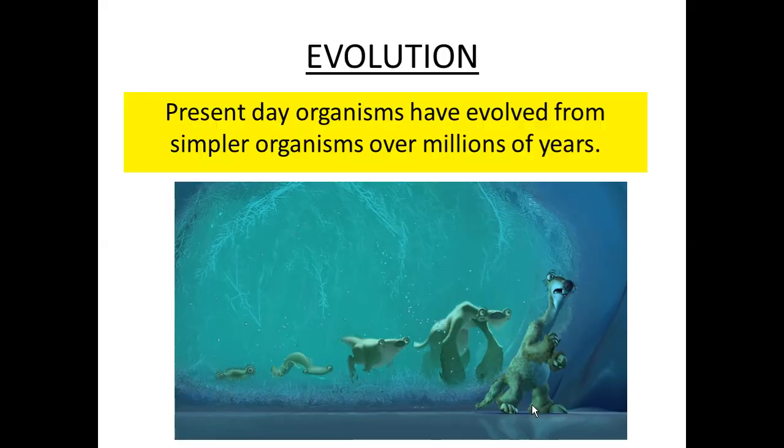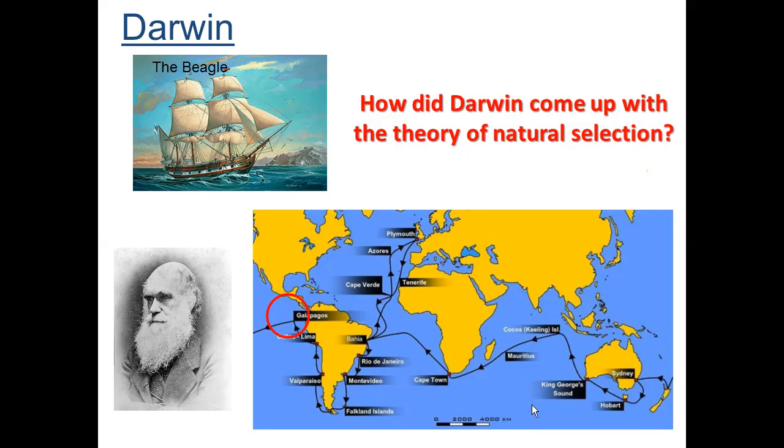And last lesson we studied the definition of evolution. We said that evolution is how species' characteristics changed over millions of years. We also said that present-day organisms have evolved from simple organisms over millions of years. This is because the simplest organisms are found in the oldest and the deepest rocks, and fossils of more complex organisms in the newest rocks at the topmost layer.